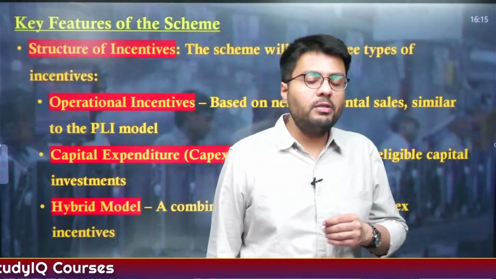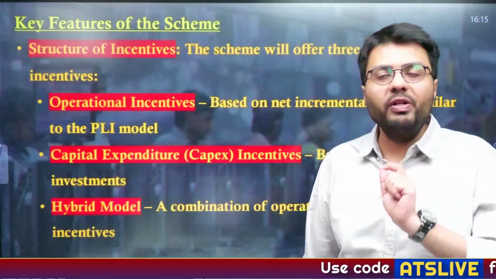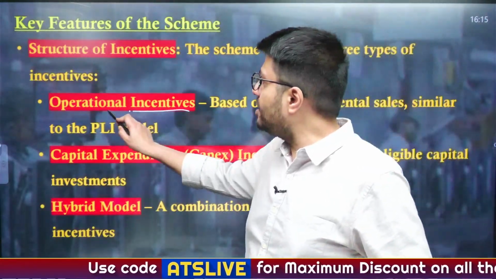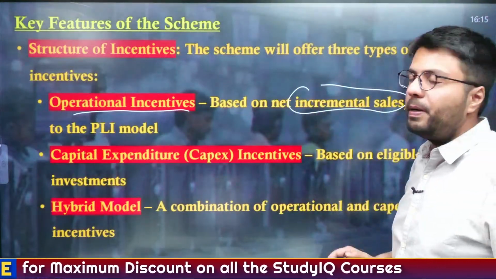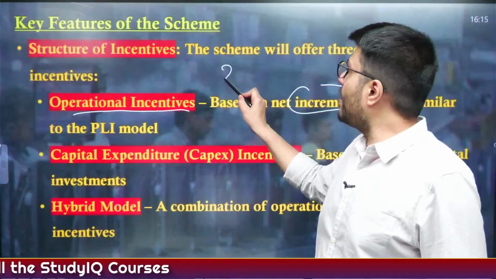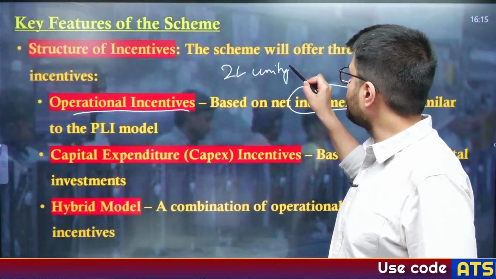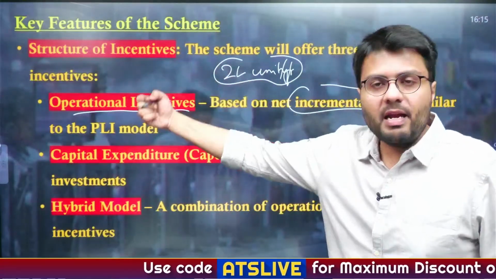Also, what you have to understand is the structure of benefits that will be provided to companies in the form of incentives. Now, the scheme offers three types of incentives. First is operational incentive, which is based on incremental sales, similar to the PLI model. Suppose a company before registering for the scheme manufactured 2 lakh units of mobile phones every year. So this is the production level before registration for the scheme.